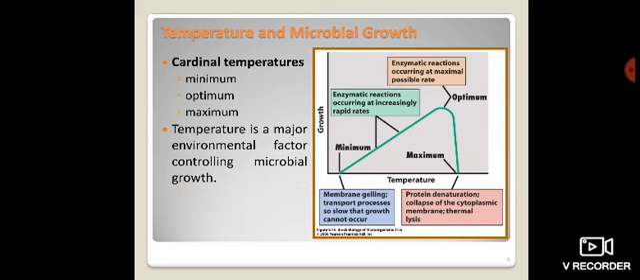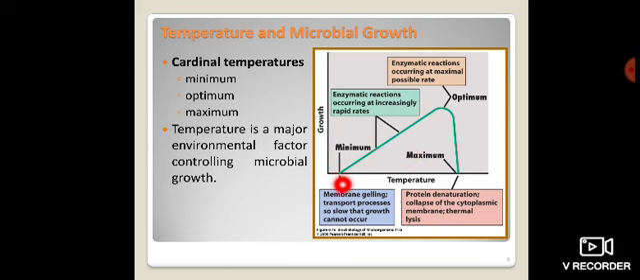Let me take an example of the different seasons: summer season, winter season, and cold season. During these seasons, we can observe that in the rainy season microorganisms can grow easily, and a number of people get affected because of the presence of microorganisms during that season. So it is because of the external environmental factor, that is temperature.